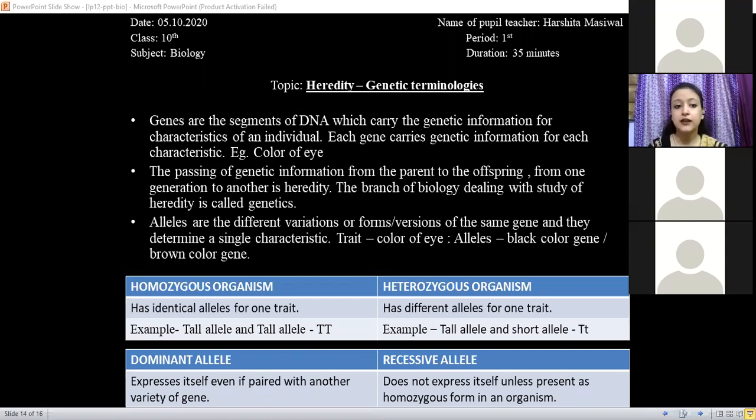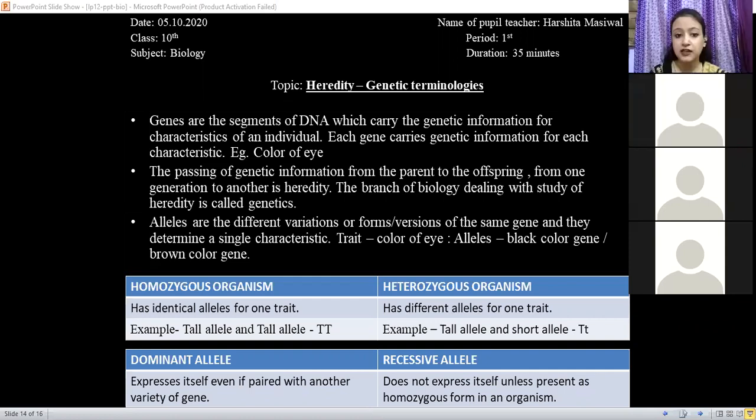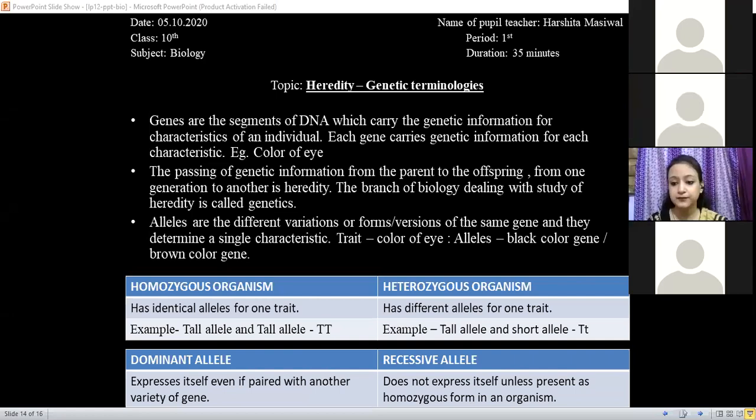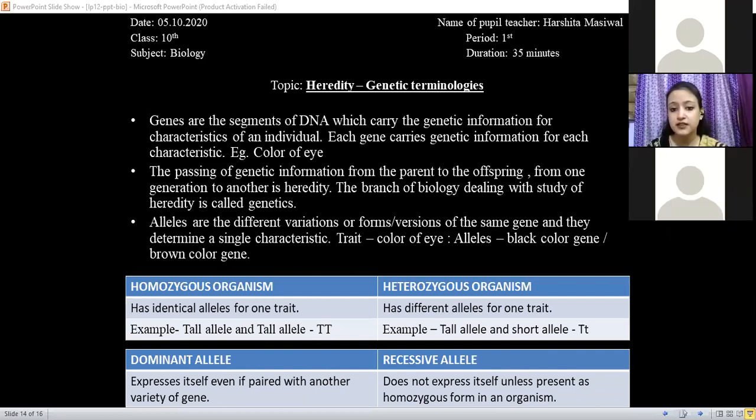It is allele. If a gene has dissimilar pairs of alleles for a hereditary characteristic, is it heterozygous or homozygous? Dissimilar, not similar. So it will be, yes, Arjita. Ma'am, heterozygous. Very good. And a coiled structure of DNA and protein that forms in the cell nucleus during cell division is called a chromosome.